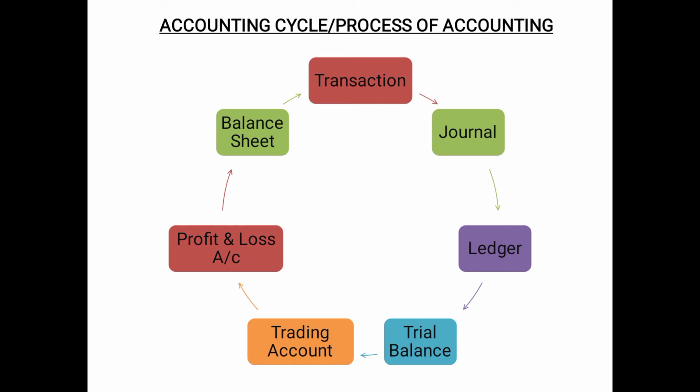So the steps in the process of accounting, or the accounting cycle, are: first of all, the transaction will occur, then we will prepare the journal, then the ledger, after the ledger the trial balance, after the trial balance the trading account, after the trading account the profit and loss account, and after the profit and loss account the balance sheet. And again the next year the process will keep on continuing. So this is the accounting cycle.